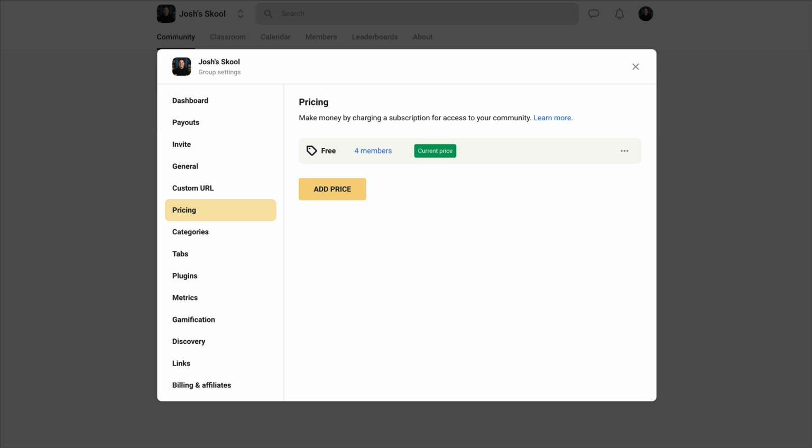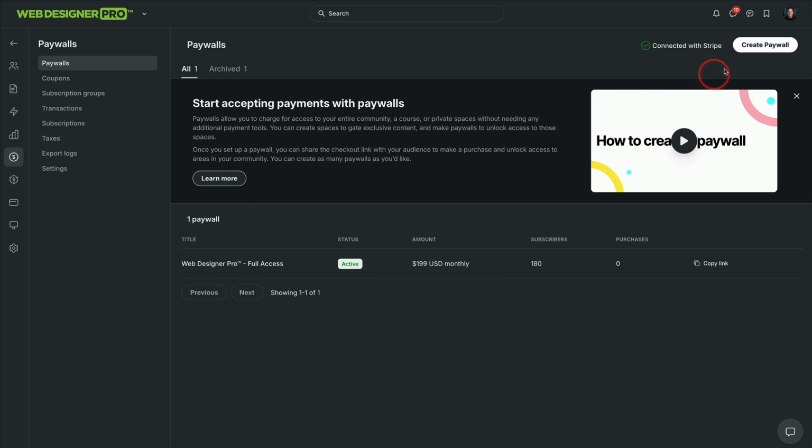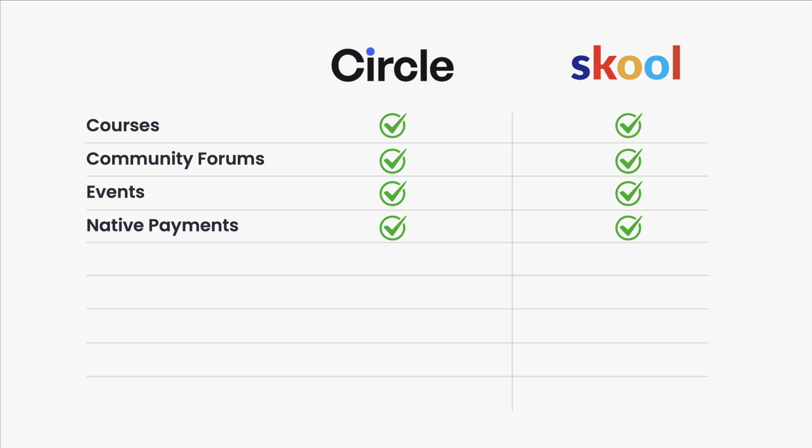You could do that in Skool too, but Circle just is more robust in the amount of things you can do, especially even if you offer one-time options versus multiple subscriptions, different paywalls. You could go here, create a paywall, different pricing methods, subscription groups, and get in advance if you want to start to tier out and segment your communities. Either way, both do have, yes, native payment options. There is a couple differences, which we'll dive into in a little bit, but just know you don't need to have a different payment processor to use Circle or Skool.